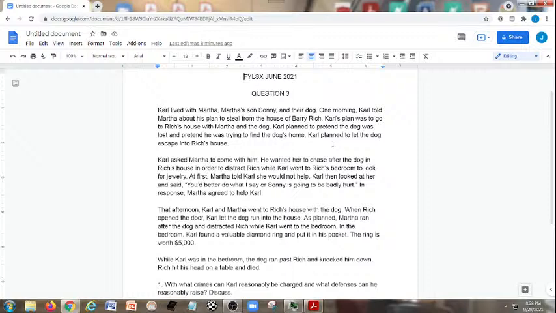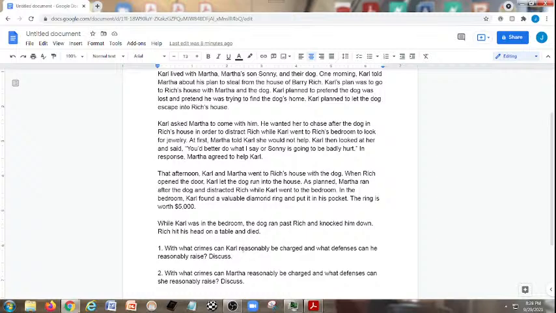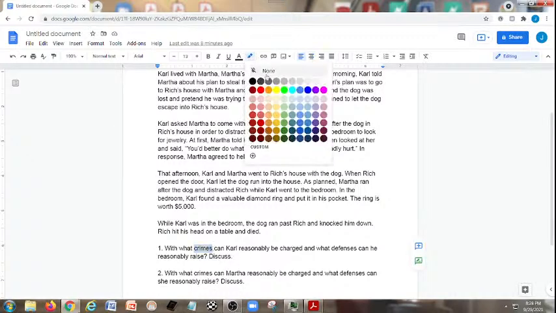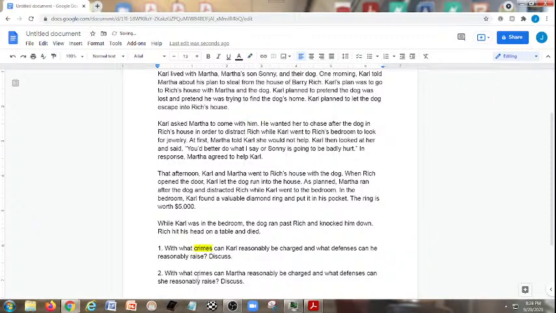As with all essay questions for the baby bar, we begin with the call of the question, and the call of the question states, with what crimes can Carl reasonably be charged, and what defenses can he reasonably raise? Discuss. 2. With what crimes can Martha reasonably be charged, and with what defenses can she reasonably raise? Discuss. Right here we know that we're dealing with crime, so I'm going to highlight this to show you that we already know our area of law, and that would be criminal law.